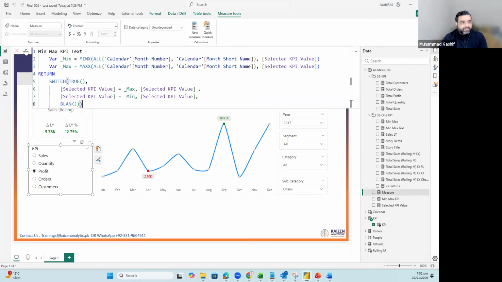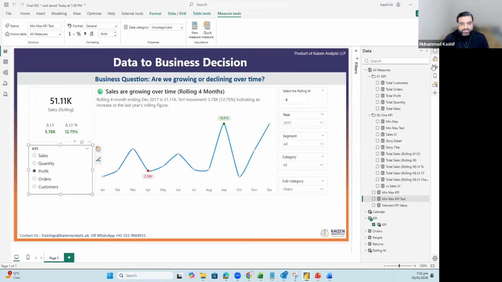Okay. So now our three measures which we need are almost there. We need to add both of them.